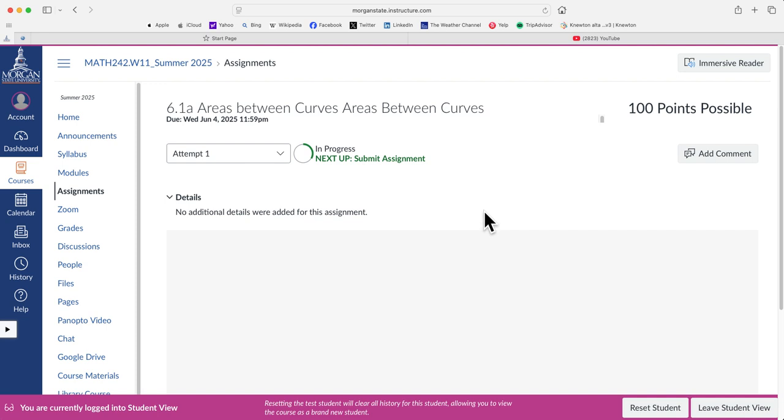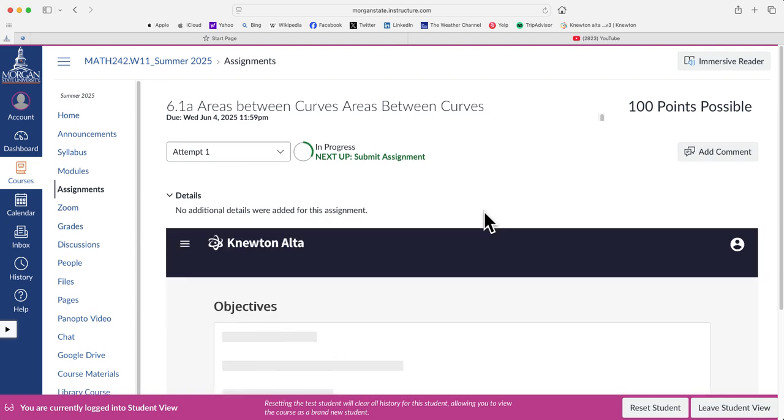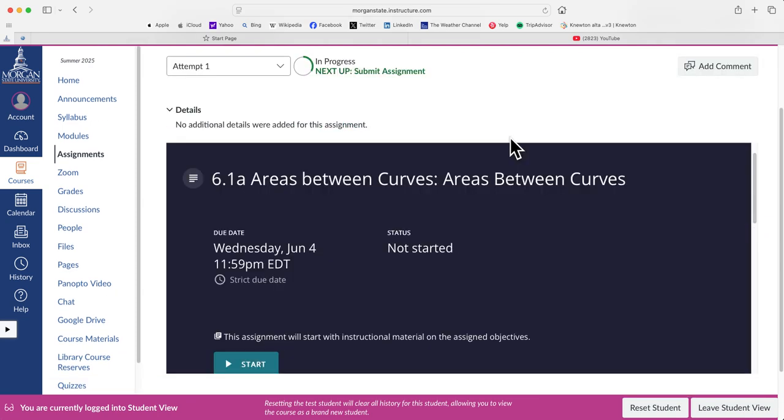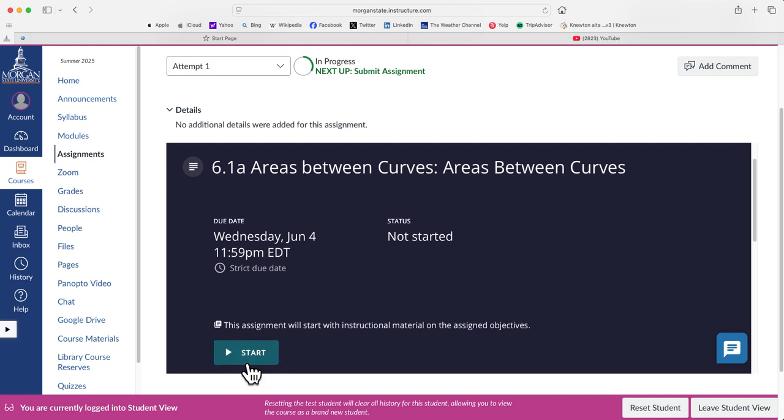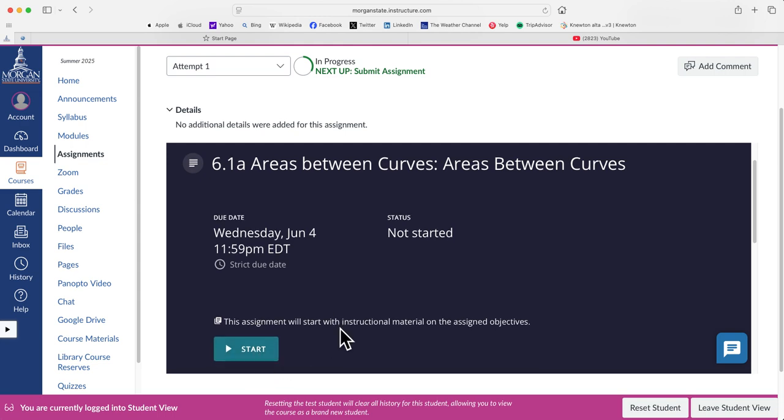After studying and reading the theory, you can start the assignment by clicking start. On this page, it tells you that the assignment is due on Wednesday, June 4th.